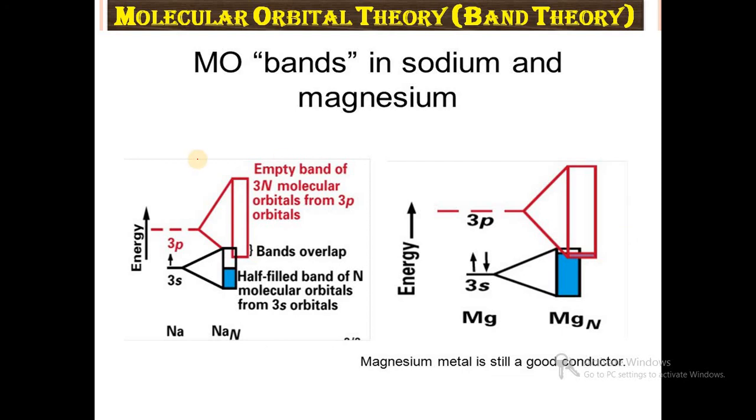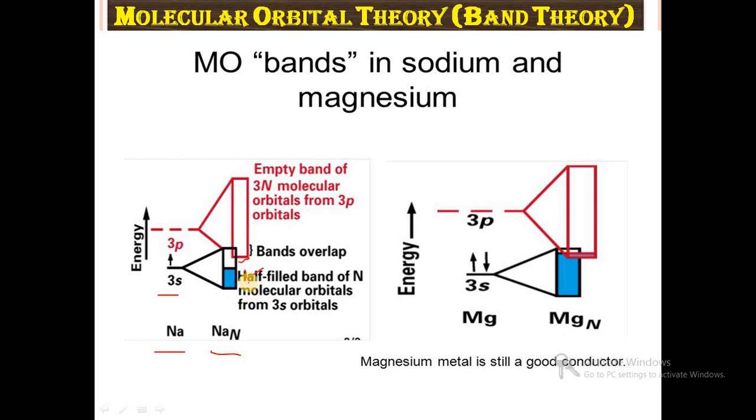When we compare the band theory diagrams of sodium and magnesium, in the case of sodium there is only one electron. When n sodium atoms combine, 3s is half filled and the other half is empty, so 3s and 3p overlap with each other.